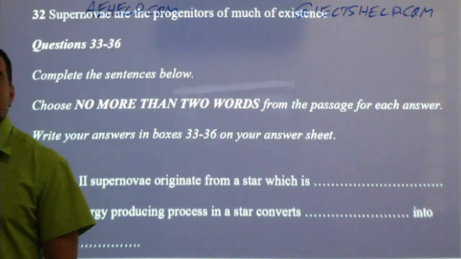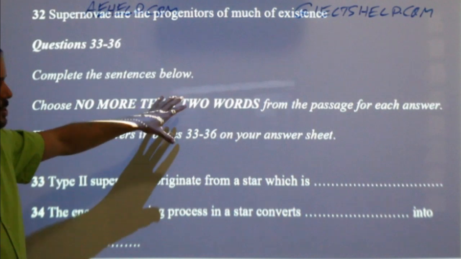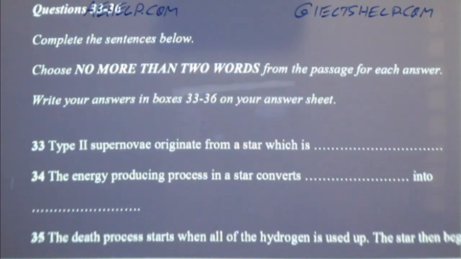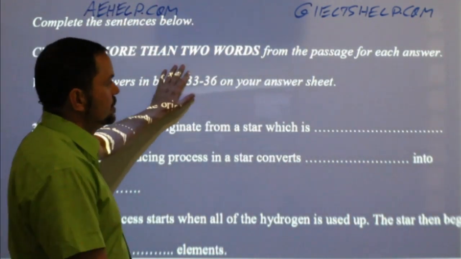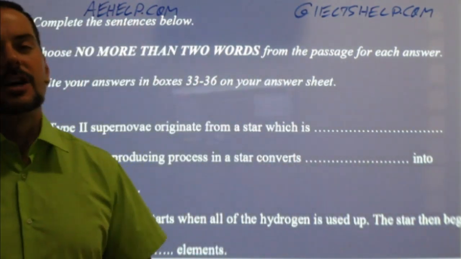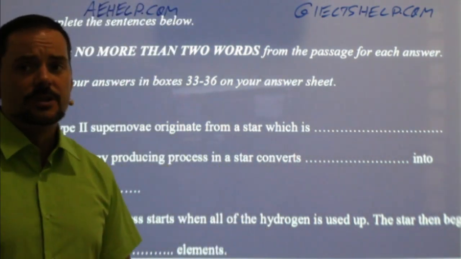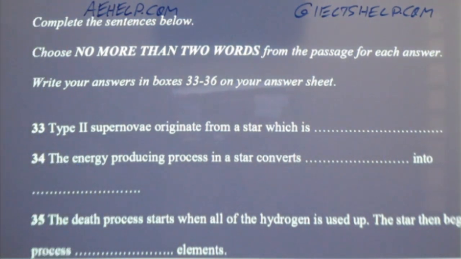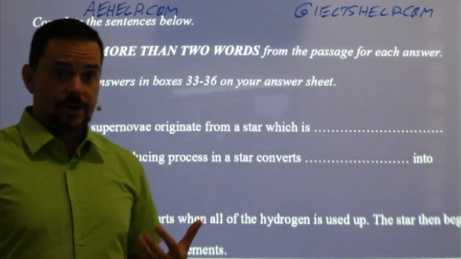Okay, let's look at questions 33 to 36. Complete the sentences below. So this is a sentence completion question. Should I read this one before the passage? Choose no more than 2 words from the passage for each answer. Is this question type a good one to read? Farhan says, yeah, review this one, sure. Absolutely. It's a good one to read. Again, all of this information is somewhere in the passage, okay?